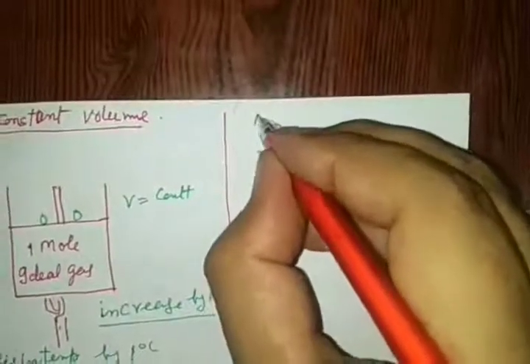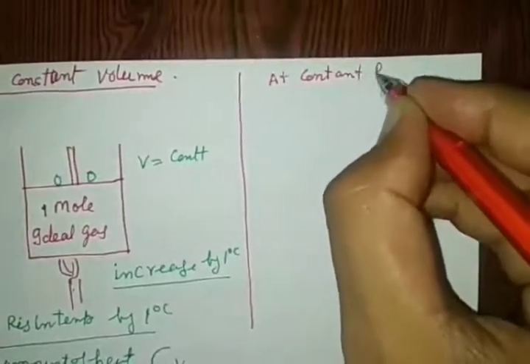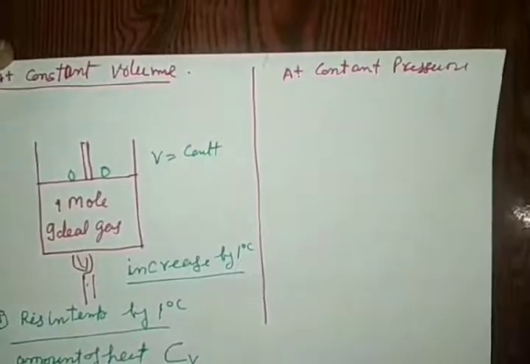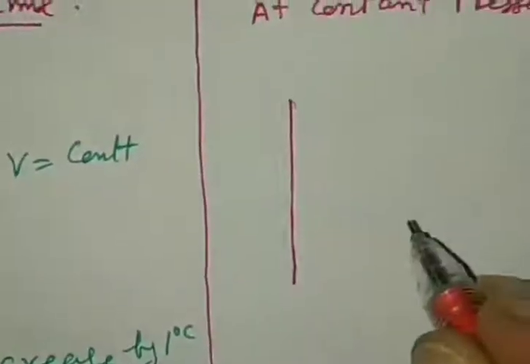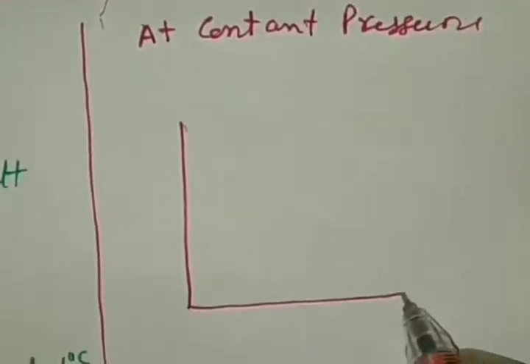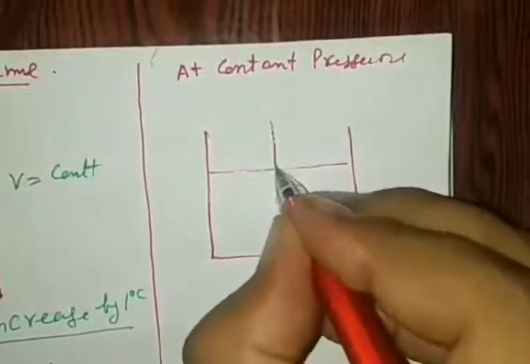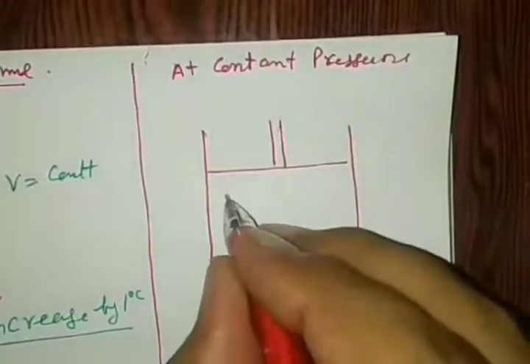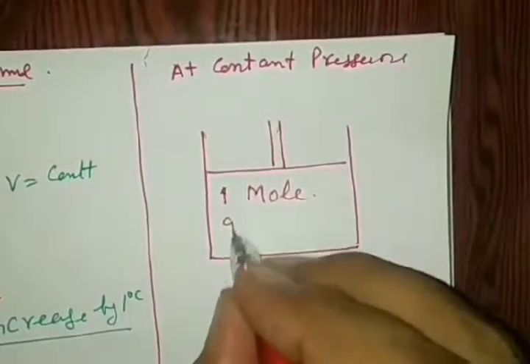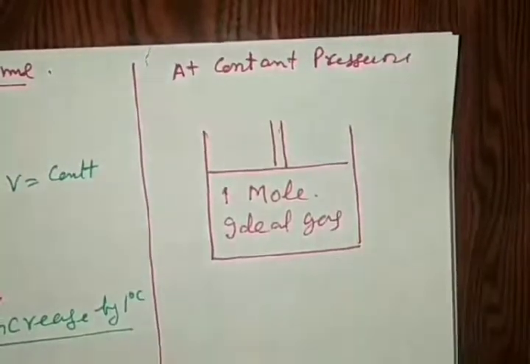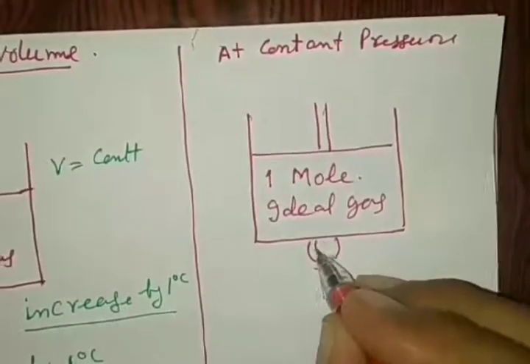See very carefully the situation at constant pressure. The system is the same: a piston and cylinder in which 1 mole of ideal gas is filled, and we are heating it the same as in the previous case.